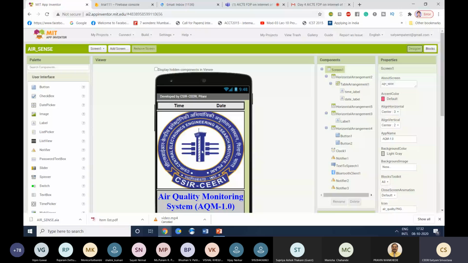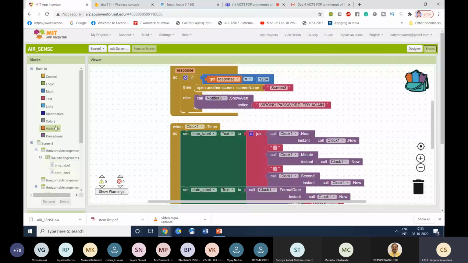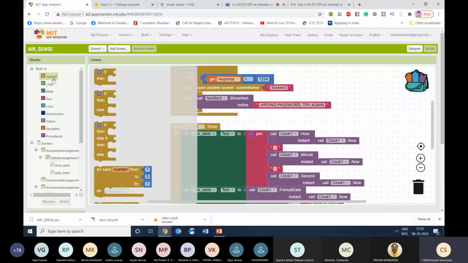Here, whatever you select, let us say if you select the date time utility or the sun sensors, for that only you will find blocks here. If you do not use the date time block, you will not be able to find those blocks here. Apart from that, there are some general blocks available which you can use anywhere. There are I think 5 to 6 blocks. I'll explain quickly. So these are the controls.